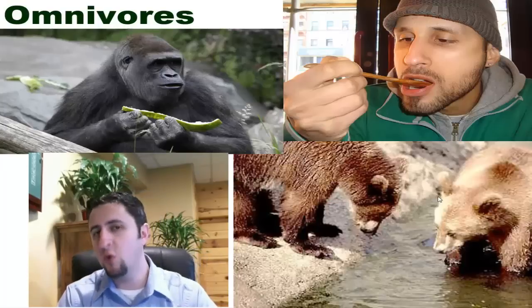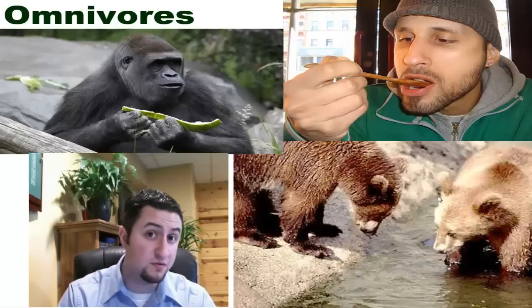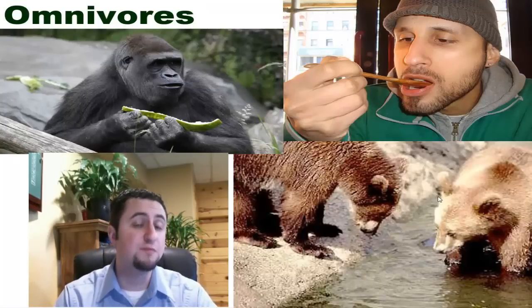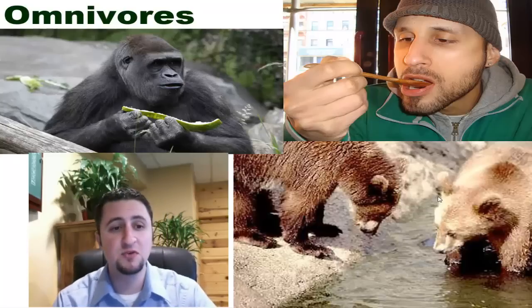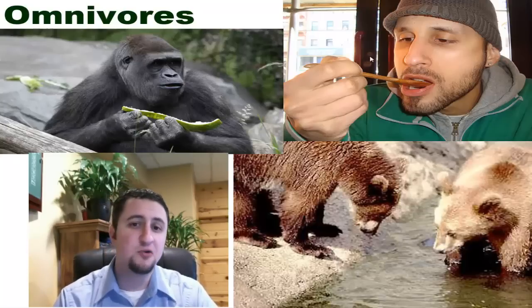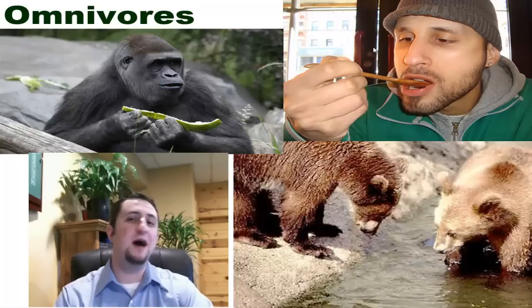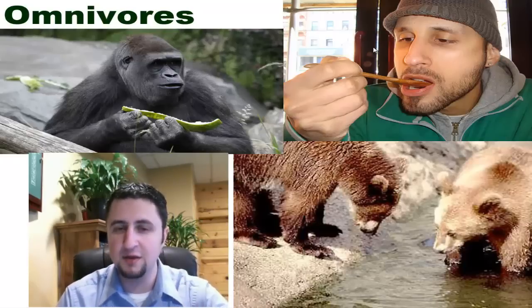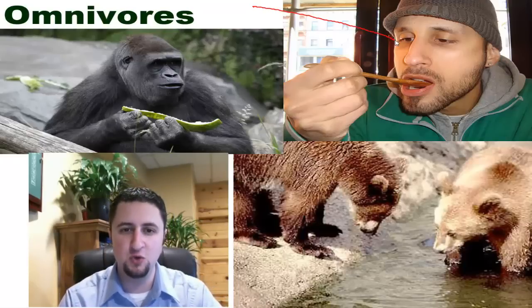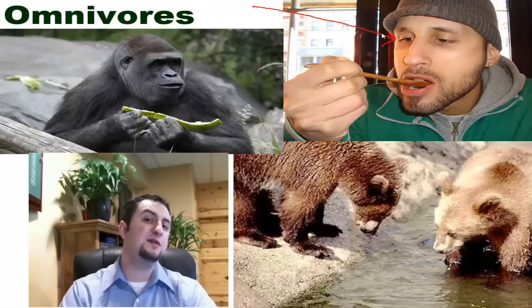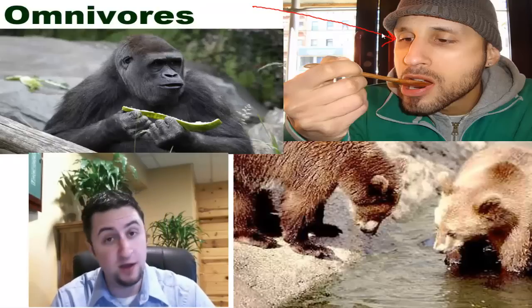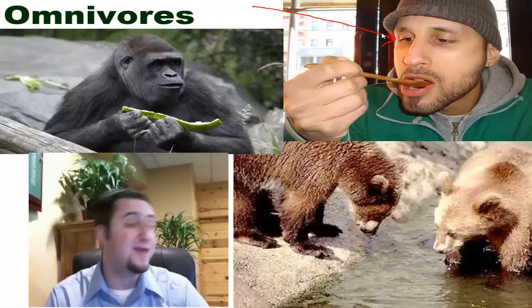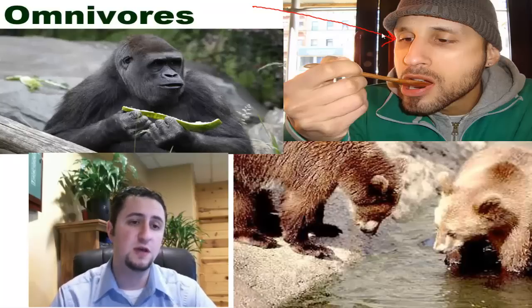However, there are some organisms out there called omnivores that are capable of eating both plant and animal sources. It's pretty cool. For example, the biggest omnivore on Earth, the current animal that is dominating Earth that is an omnivore, is the human being. Human beings can eat pretty much anything. We are omnivores. We can eat plant and animal-based foods.